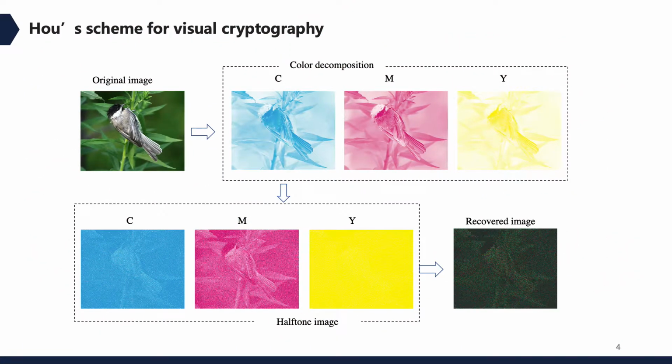Then I'll introduce visual cryptography schemes. Firstly, a Host scheme. This figure shows a Host cryptography scheme for color images. This scheme uses color decomposition to decompose a color image into three primary colors: yellow, magenta, and cyan. Then it uses halftone technology to get three different shares. Finally, stack these three shares to recover the image.